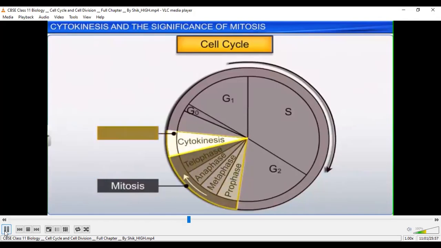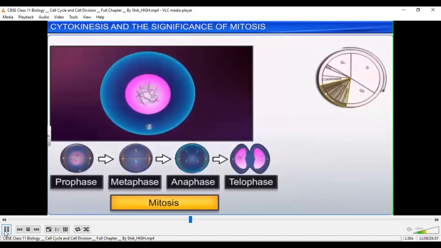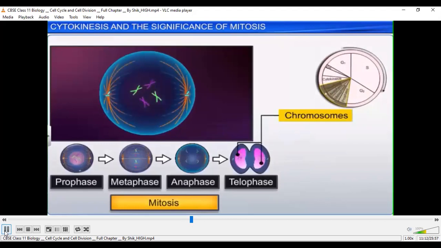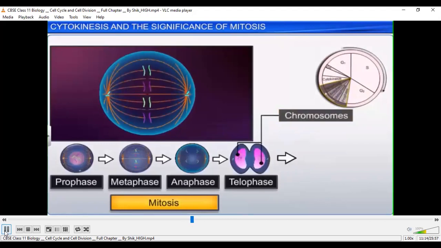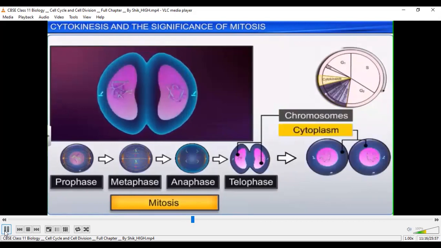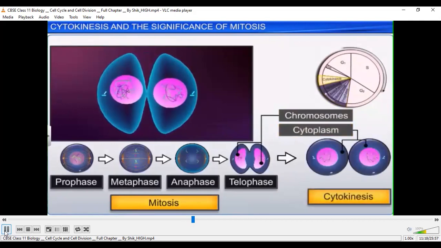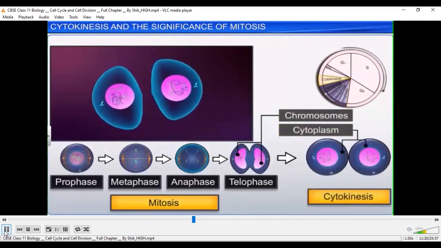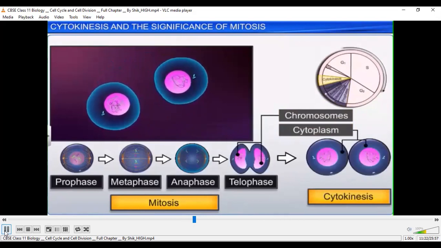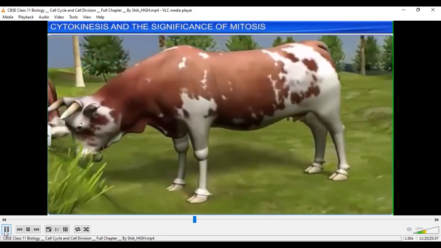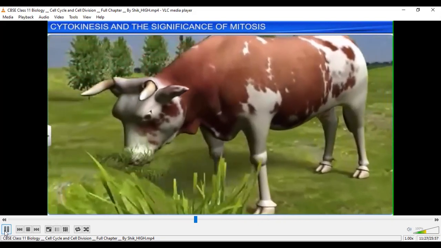Okay, so look at mitosis. Mitosis has been distinguished into karyokinesis and cytokinesis, right? Under karyokinesis, we come across prophase, metaphase, anaphase, and telophase, wherein the chromosomes undergo duplication and are equally shared among the two daughter cells, because it is an equational type of cell division. Both the cytoplasm and the nucleus are equally divided.